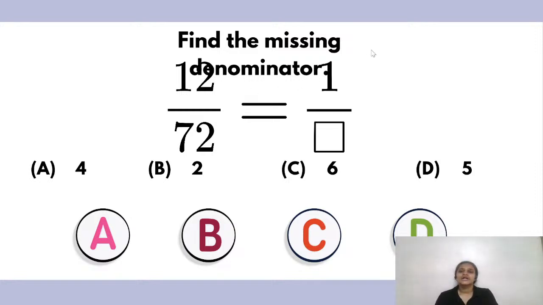Here it is like this: 12 upon 72 equals 1 upon, this is what I have to find out. So 12 upon 72, 1 upon how much? Quickly tell me the answer. Come on, this is very easy peasy.